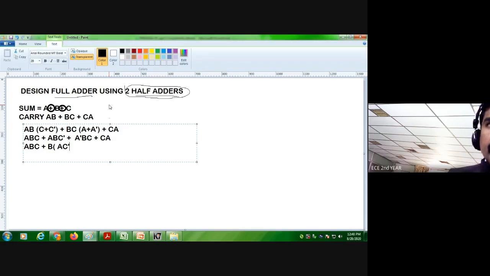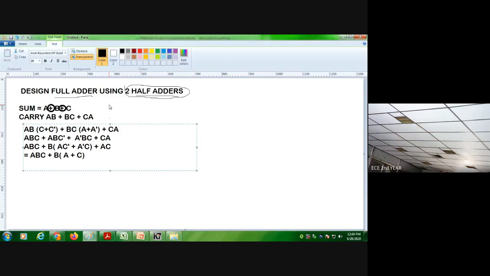So if you take ABC as it is, plus take B as a common term: AC dash plus A dash C plus AC. Here we'll have ABC plus B into A XOR C, plus AC.